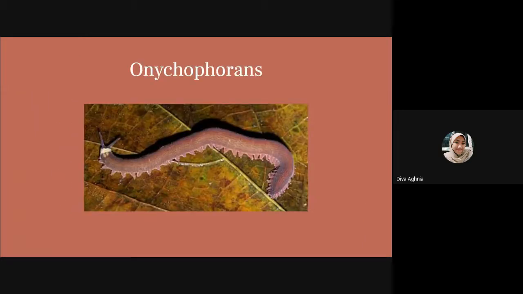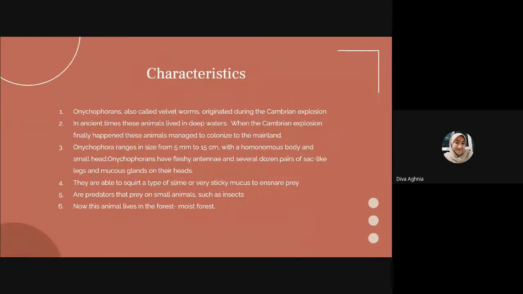Onychophora. Next, characteristics. Onychophorans, also called velvet worms, originated during the Cambrian explosion. In ancient times, these animals lived in deep waters. When the Cambrian explosion finally happened, these animals managed to colonize the mainland.